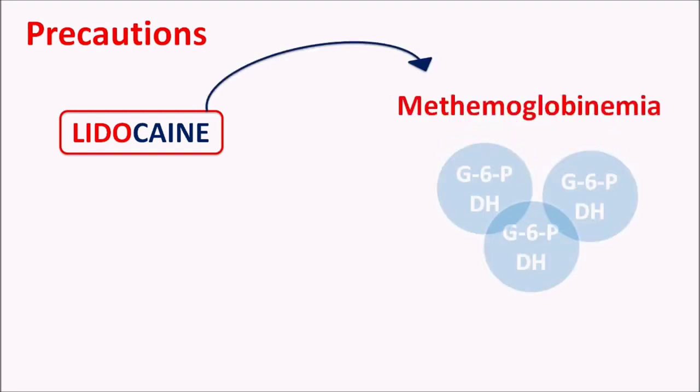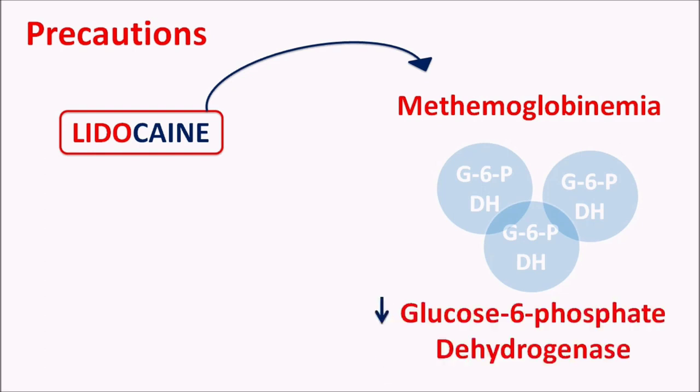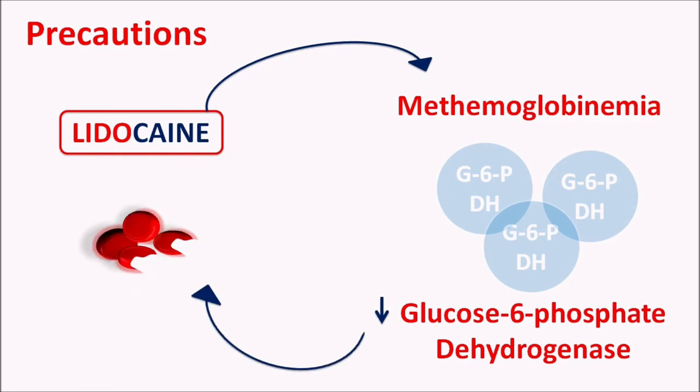Particularly, this condition is observed in patients who have glucose-6-phosphate dehydrogenase deficiency. Glucose-6-phosphate dehydrogenase is one of the important enzymes required for production of NADPH. This NADPH activates the glutathione system so that it can reduce oxidative stress. So in patients with decreased levels of glucose-6-phosphate dehydrogenase, the oxidative stress is increased, resulting in the destruction of RBCs.